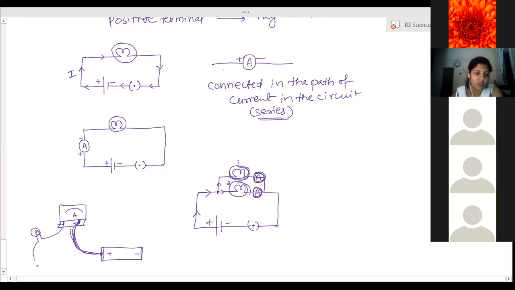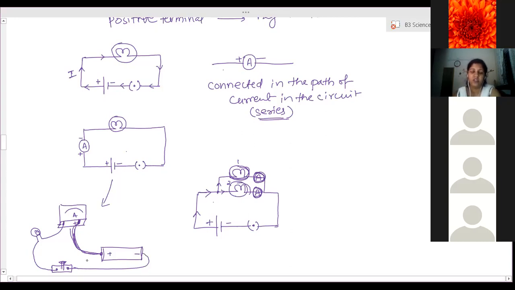Now it will come and then there is a plug key. Here is a plug key, a switch like that, and then it will go to the negative terminal of the battery. This is the circuit. This circuit is shown this way, actually. Clear how the ammeter has to be connected?